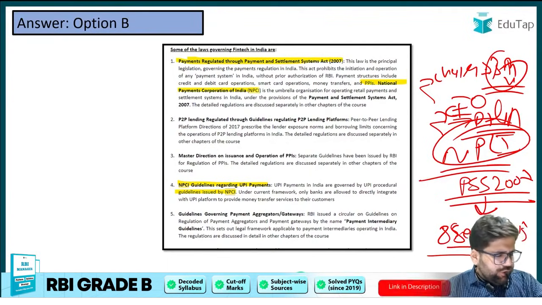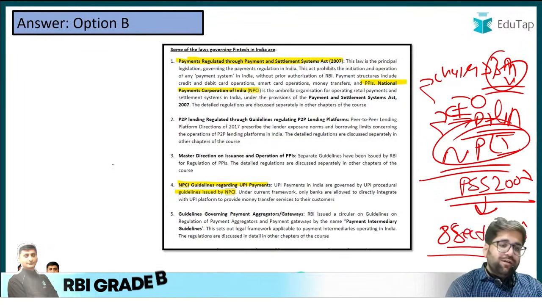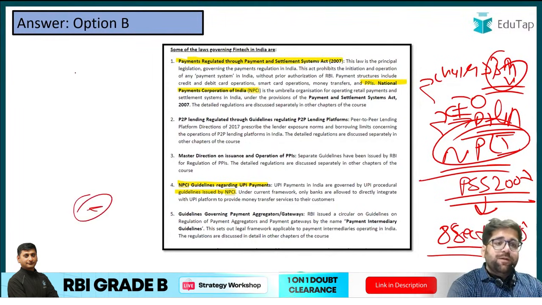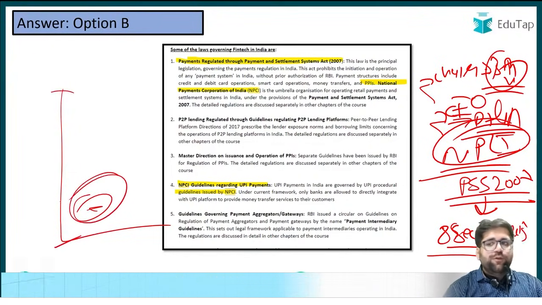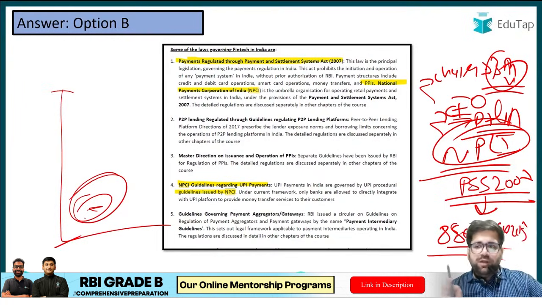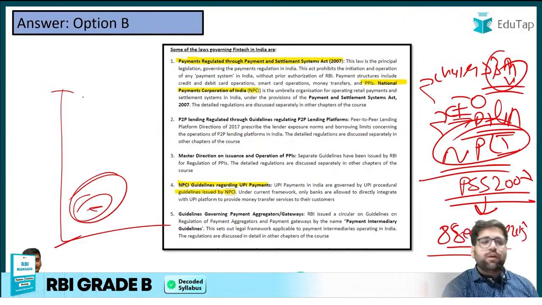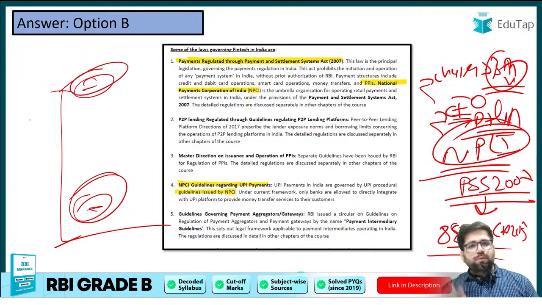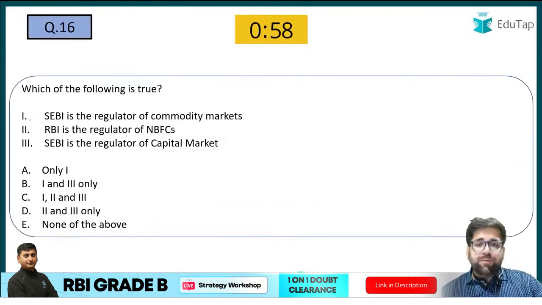Hishik is saying, don't know, sir, new to preparation. So you have to buck up right now. If you don't know the year in which NPCI was set up, then you are definitely starting from the basics. It's good, you can start, but you have to pace up your preparation, because those people who have been in the field of RBI for the last two to three years are already sitting over here. They just need to mug up the current affairs and they will clear this paper with ease. So you have to start your preparation as soon as possible.